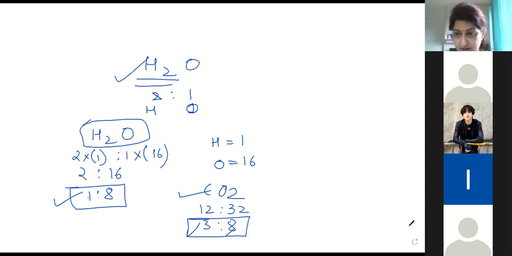Are you all understanding these two laws we have learned at school level? The law of conservation of mass and the law of constant proportion. Even the third law, the law of multiple proportion, is not in our syllabus. Shall I start explaining the law of multiple proportion? I suppose you are understanding the first two laws. Everyone?